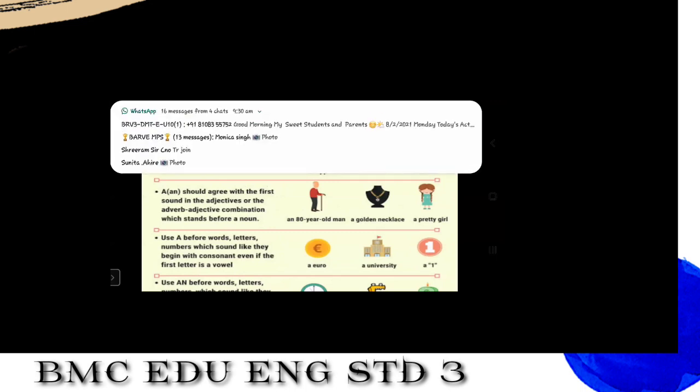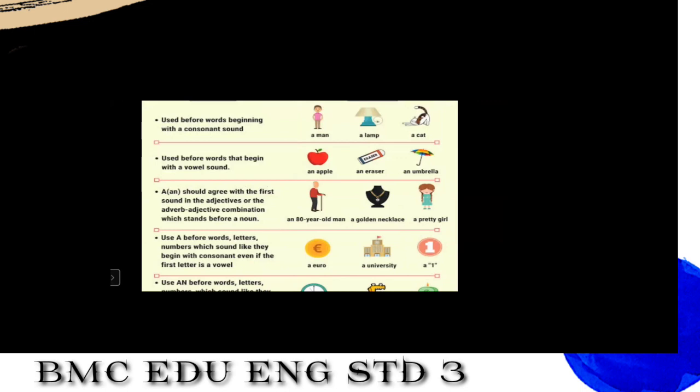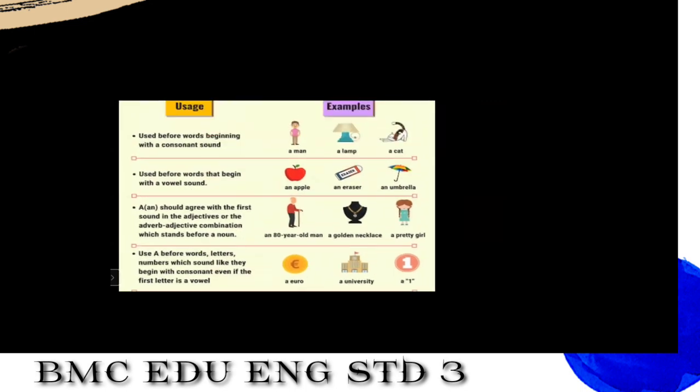Now next is an, used before words that begin with a vowel sound. We have learned this. An apple, because it begins with a vowel sound. An eraser, an umbrella. Now see, students, a and an should agree with the first sound in the adjective or the adverb adjective combination which stands before a noun. I've told you it is very important: when we write a and an article before the noun, we have to see the sound of the noun.